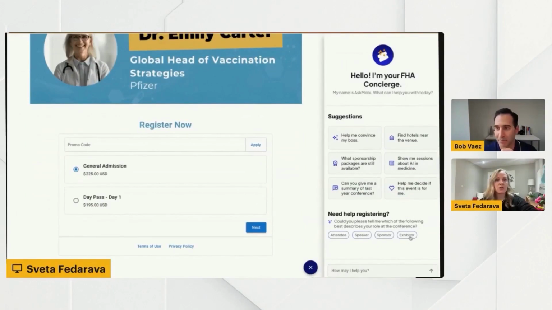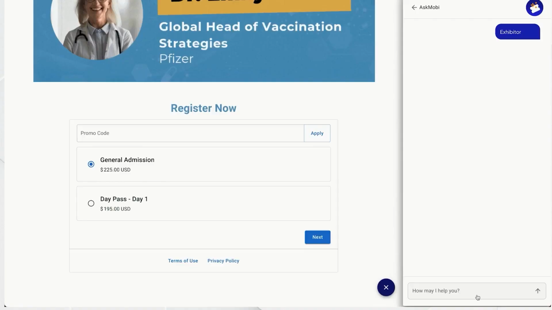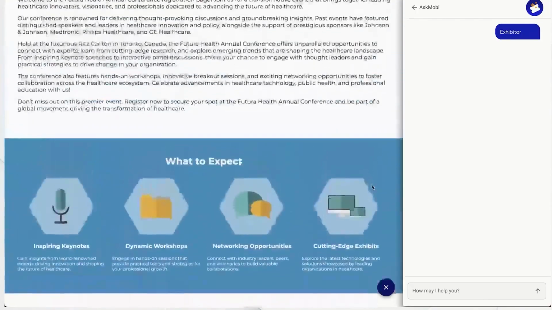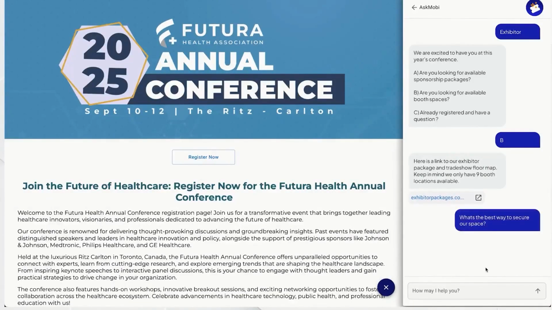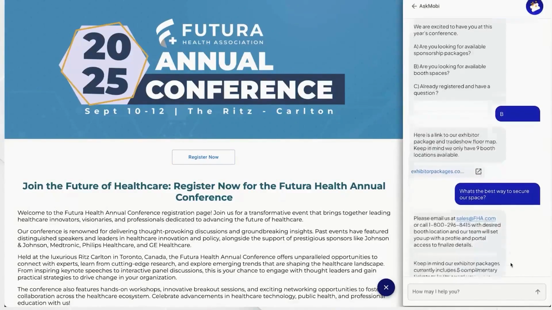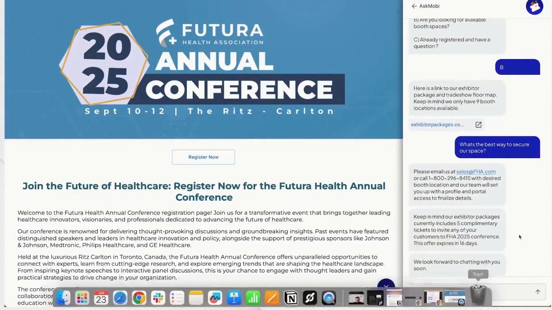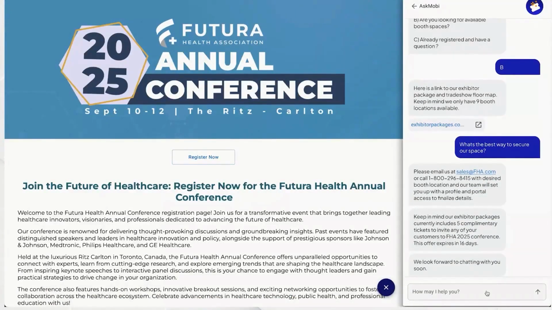Another example could be providing information relevant to a specific user type, like an exhibitor. For example, rather than sifting through the website, looking for the right information, finding the person to contact or email, all of that could be available at your fingertips, super easy. If you're interested in finding out if there is any booth space available for you as an exhibitor, all of that is right there. You don't have to go anywhere. You don't have to think it through. Any information that's relevant to an event is readily available.